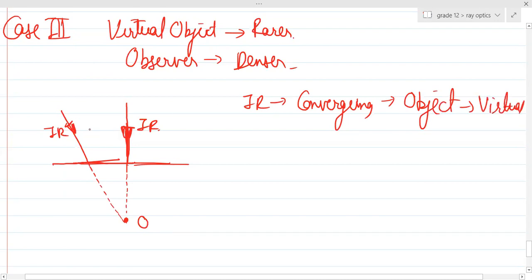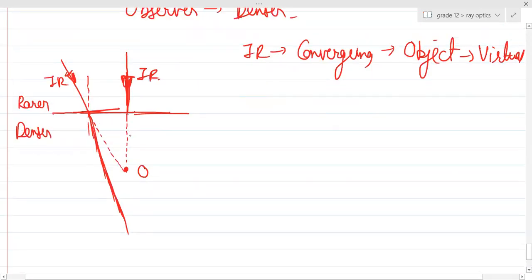So when this happens, can you see over here, guys? The light ray is going from a rarer to a denser medium. If it's going from a rarer to denser medium, where will it go? Towards the normal, away from normal? Towards the normal. Towards the normal will be something like this. And can you see the light ray will pass through this particular point? So this will be the refracted ray in this case, and here this will pass as it is.